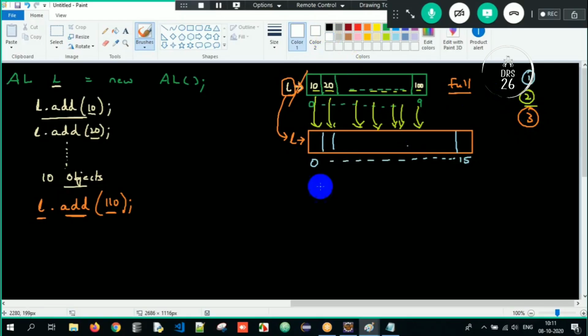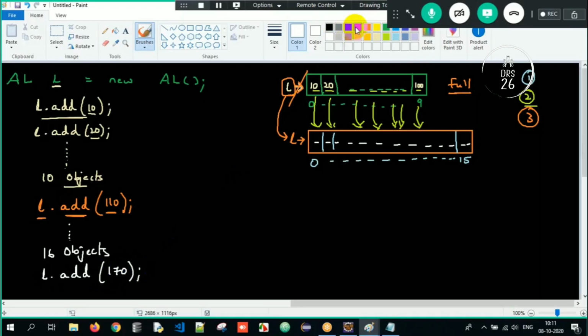Now imagine you have entered all the 16 objects, meaning the second array is also full now. Now you try to add the 17th object: L dot add of 170. What did you understand? You are adding an object into a collection. L is an array list, and array list is a type of collection. Now when you are adding 170, your array list is full here.